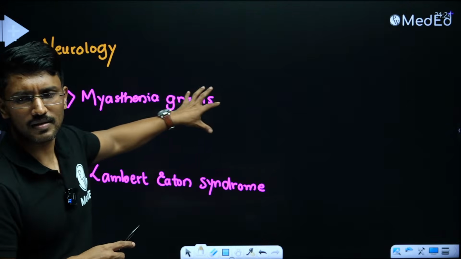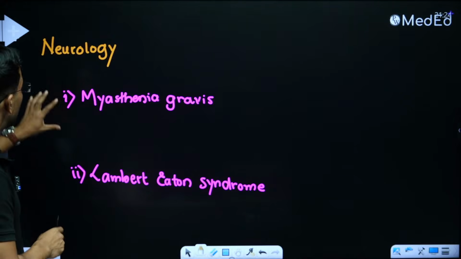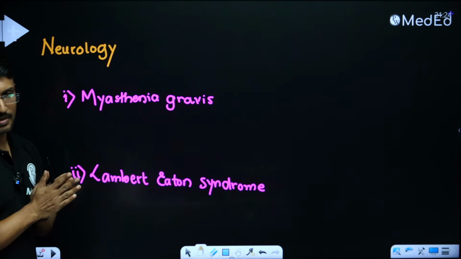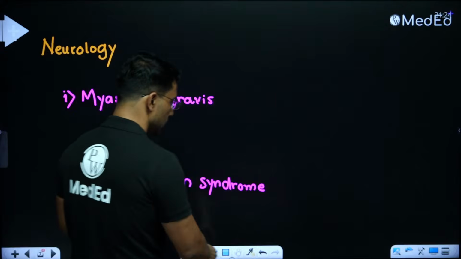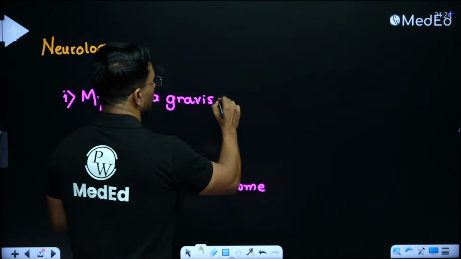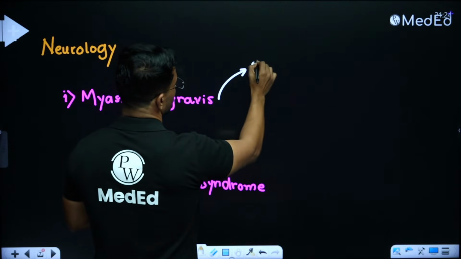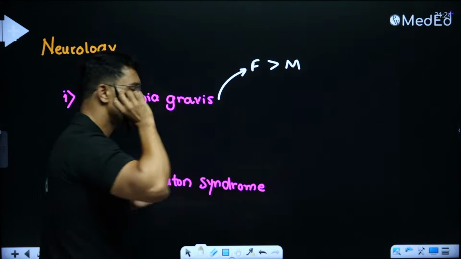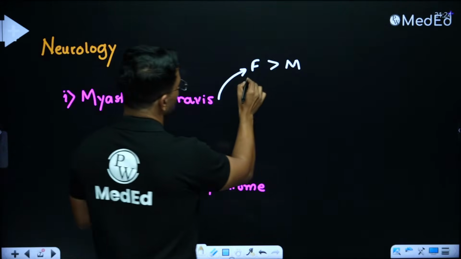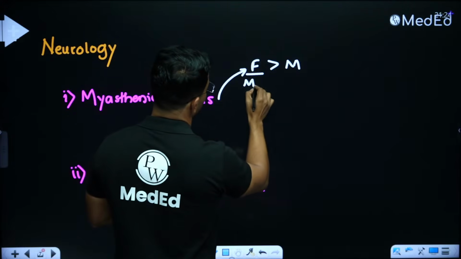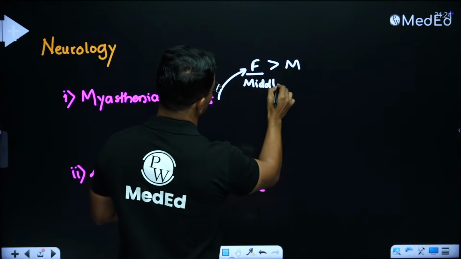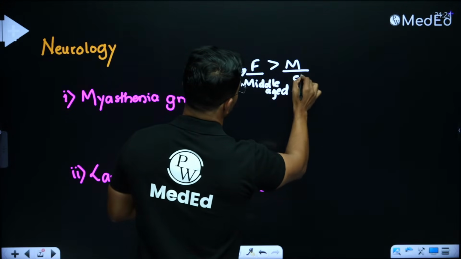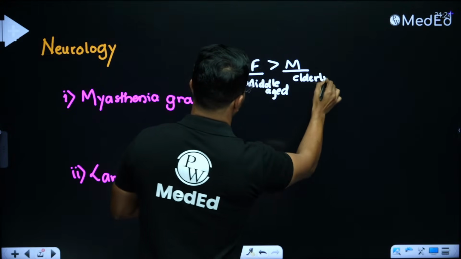Similarly, we will do that exercise for few neuro cases as well. Now in neurology, a lot of clinically oriented myasthenia gravis questions come. So how will I recognize that the story is of myasthenia gravis? Myasthenia gravis, being an autoimmune disorder, is typically more common in females than males. So most of the questions are talking about females, and being an autoimmune disease, and that too if it is talking about females, it is mostly going to be middle-aged. Or if it is talking about male, then it is mostly going to be an elderly male.